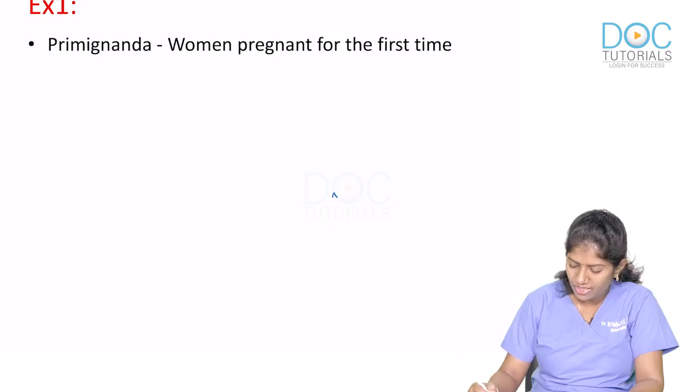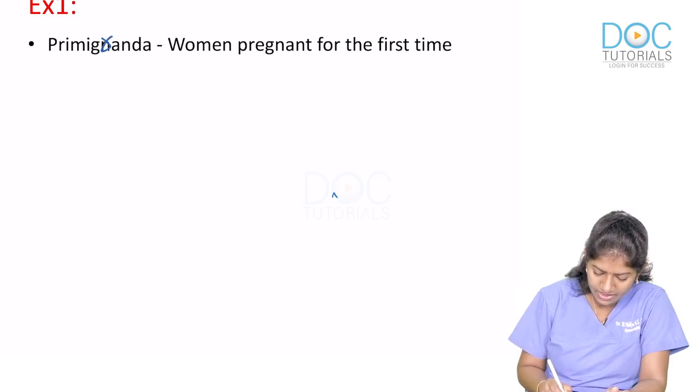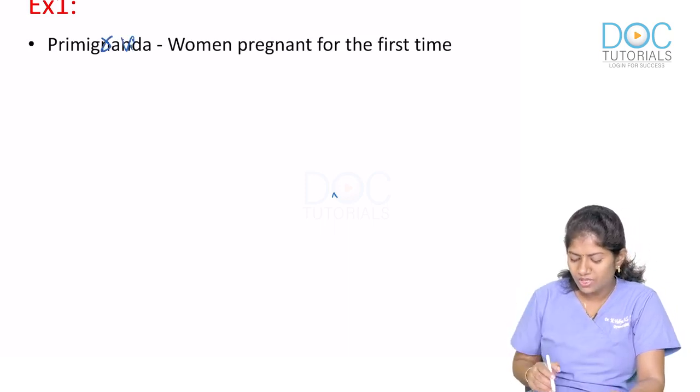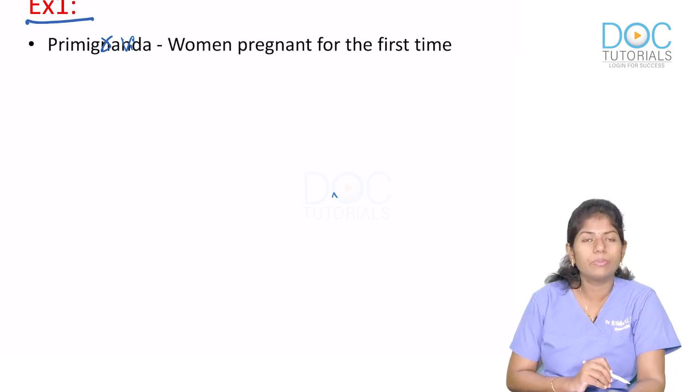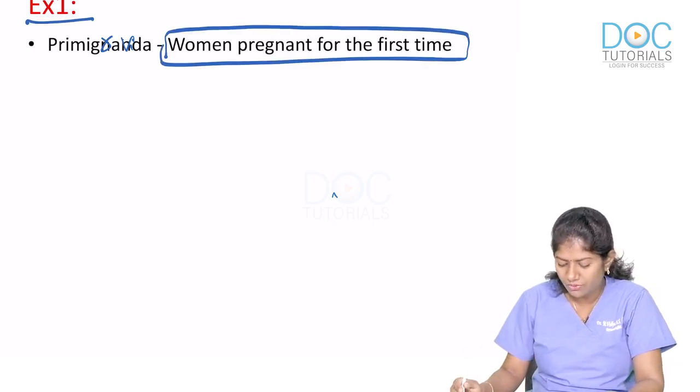So we have an example here, primigravida. Okay, so here you have example number 1, and the statement says: woman pregnant for the first